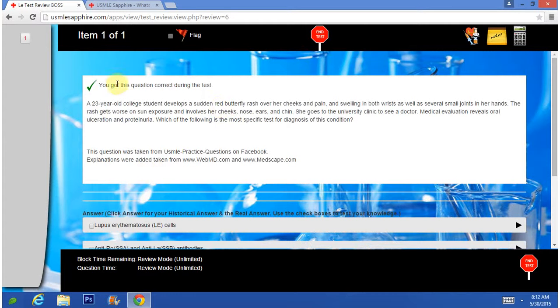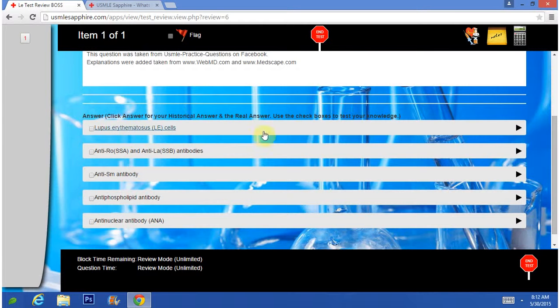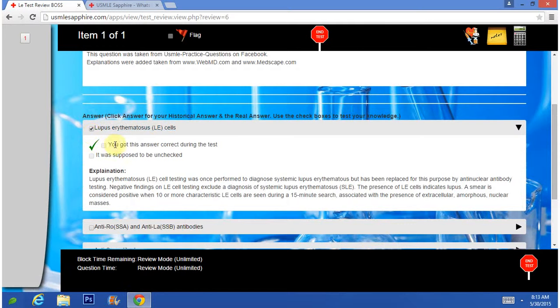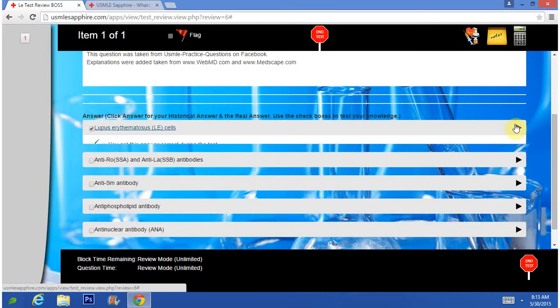So it'll take the test. It says you got this question correct during the test. And over here, these are all the particular answers. If I wanted to study this test that I had already completed and see my knowledge in answering these questions, I could click on this checkbox and it'll open up and tell me whether it was a correct answer. During the test, I got this answer wrong. It was supposed to be unchecked, so I got it wrong by checking it. And then it explains why: lupus erythematosus cells testing was once used, but is no longer used. So this would have been a wrong answer.